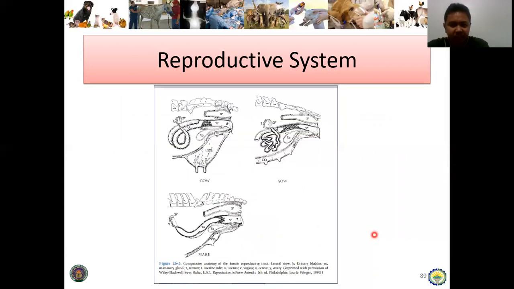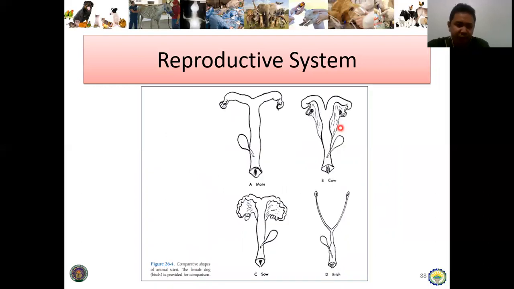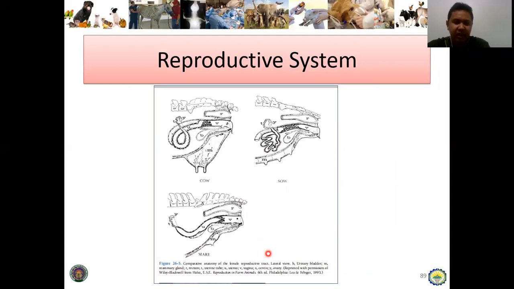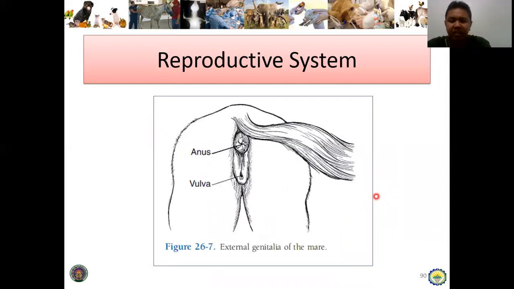Okay? Okay. So at the side view or the lateral view sang reproductive system ng animals, hindi ni siya amo ni formada. Of course, amo ni ang iyang orientation in order for you to appreciate. Okay? Just like I said kagina, hindi vagina ang makit-an. That is the vulva.